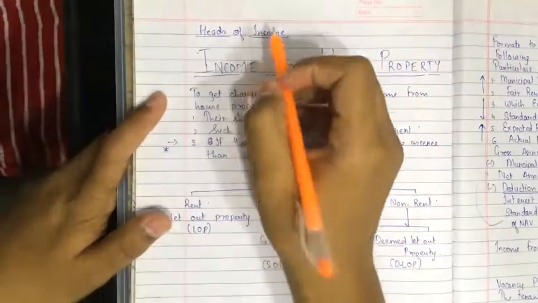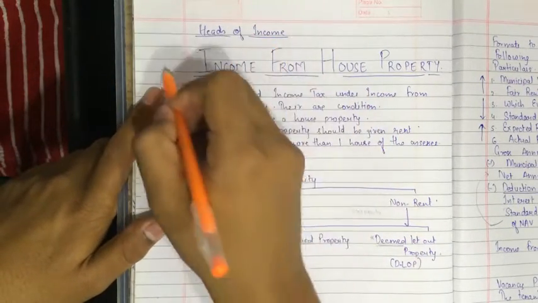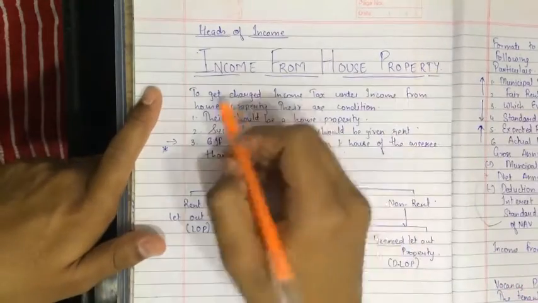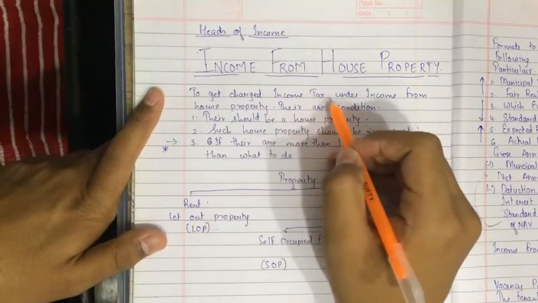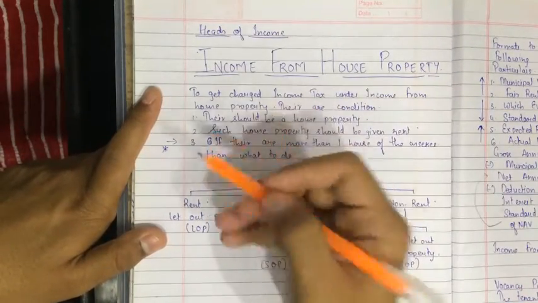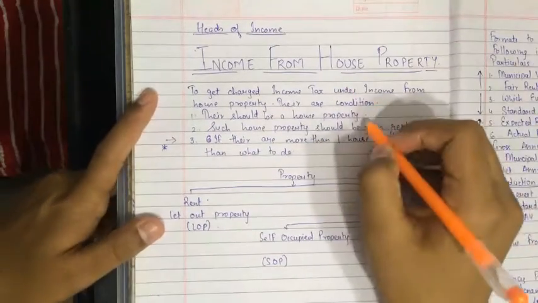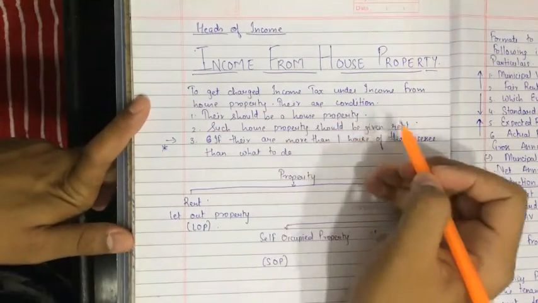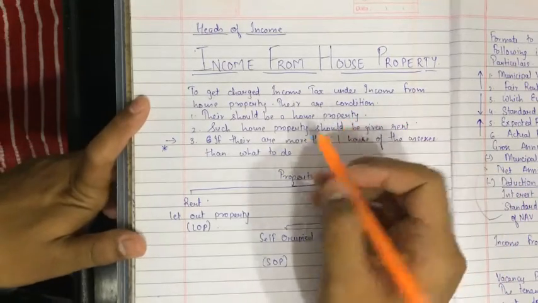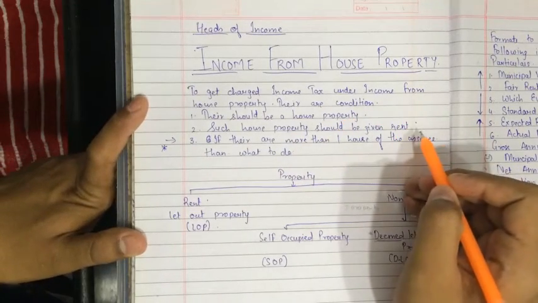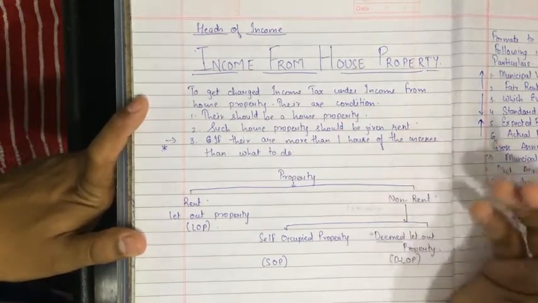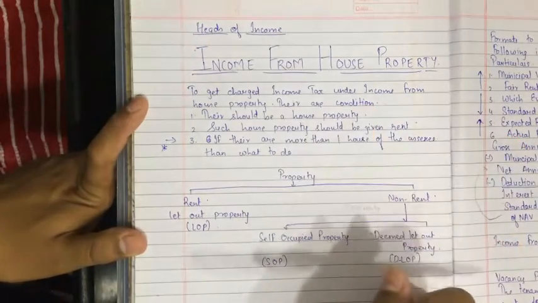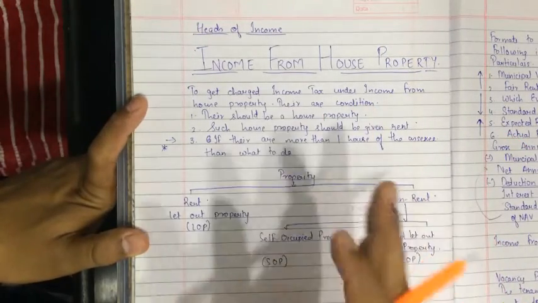So we'll start with our revision. What we have learned today: heads of income. The second head, income from house property. To get charged under income tax under income from house property, there are conditions. The first condition is very common sense: there should be a house property. The assessee should have a house property. Such house property should be given on rent. If it is not given on rent, there are other conditions that we have already learned.